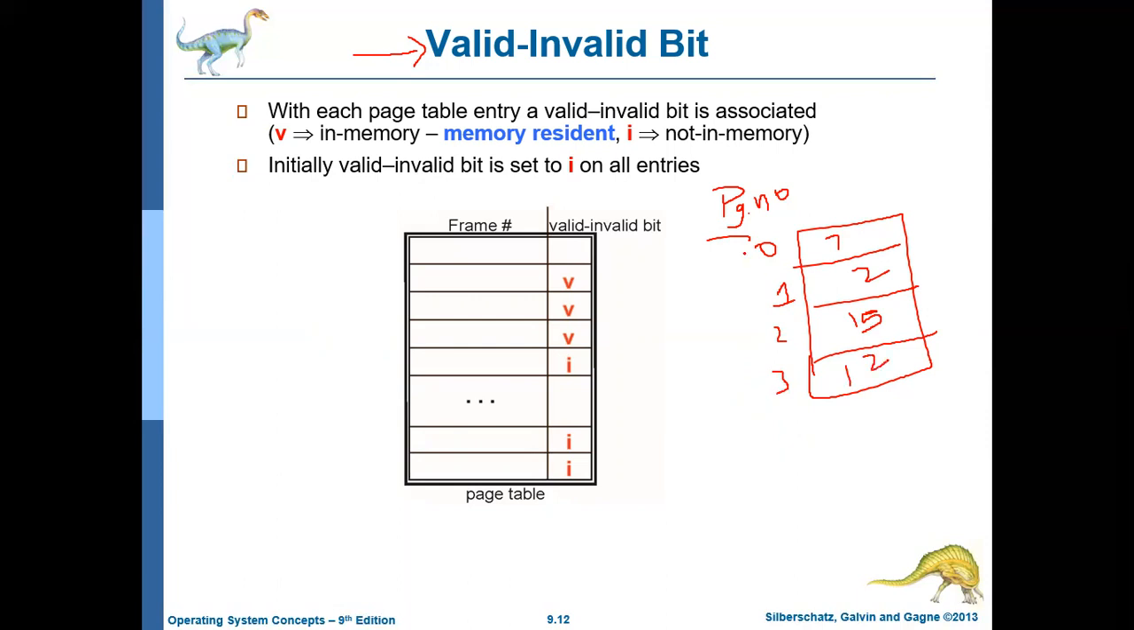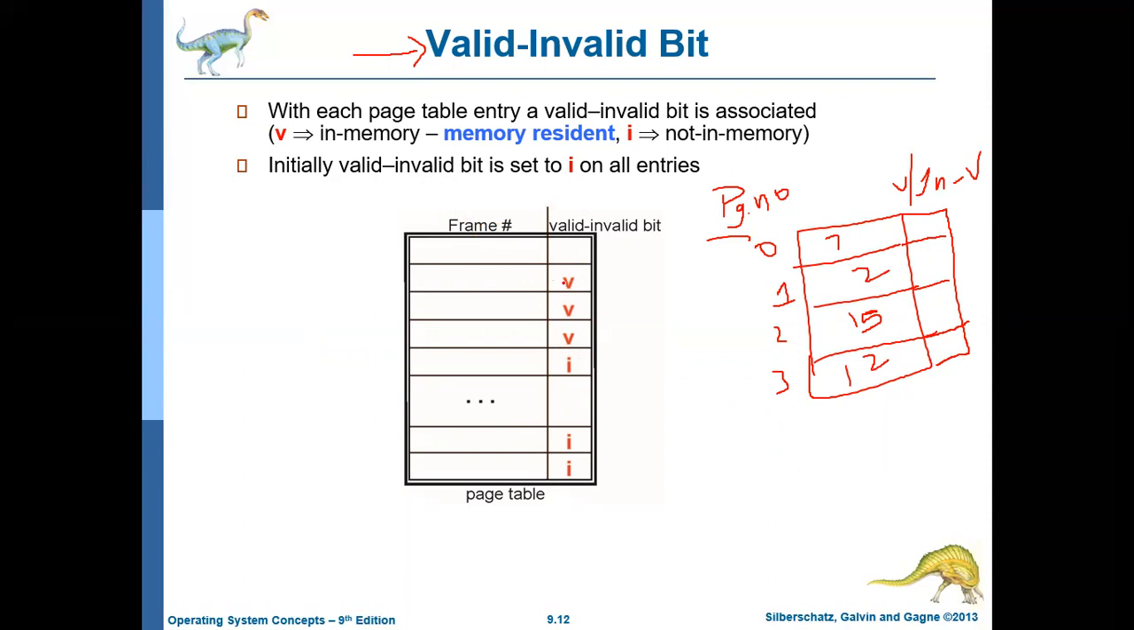But to support demand paging, some additional improvement should be done for memory management. So some extra hardware is required. The extra hardware is, we are adding one more bit, one more column to the page table, and this column is called the valid or invalid bit. So it is shown in this diagram. The page table contains the frame number and there is a valid or invalid bit.